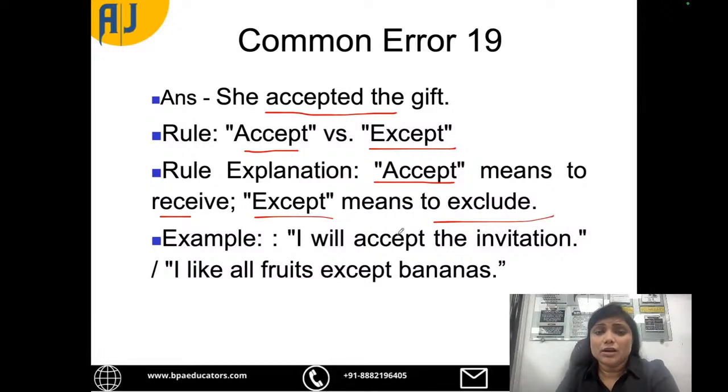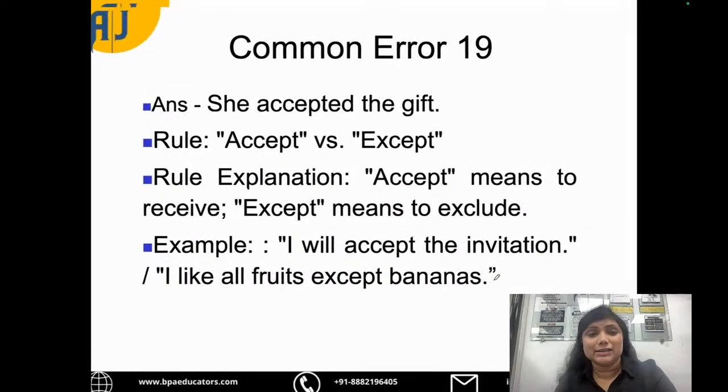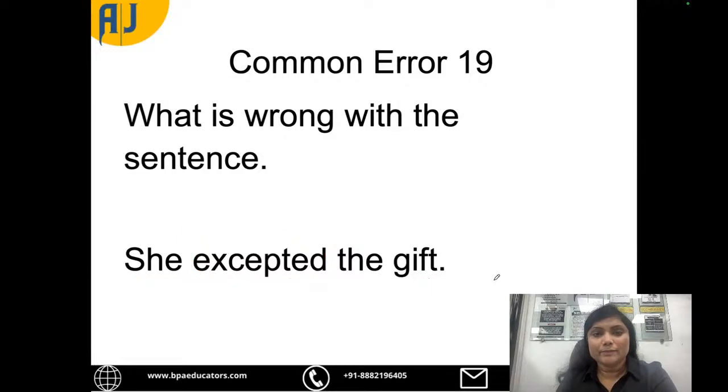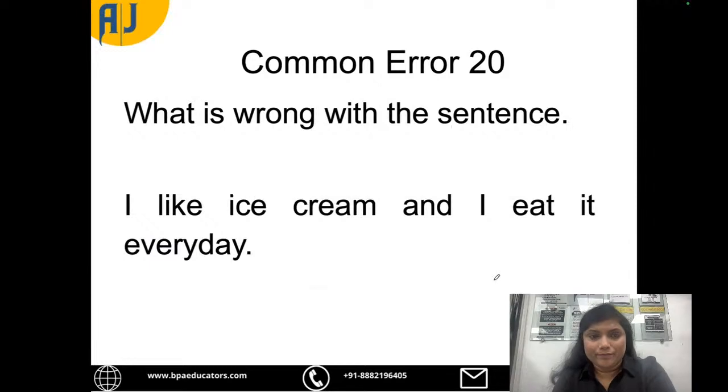So, for example, I will accept the invitation. मैं invitation को accept कर रही हूँ. I like all fruits except banana. मुझे सारे fruits पसंद है banana के अलावा. Right? So this is common error number 19. A very common error. Now, if you want a proper session on homophones, please tell me. I will make it and share it with you, or I will have a live session on it. Okay. Now, so common error number 20 today.